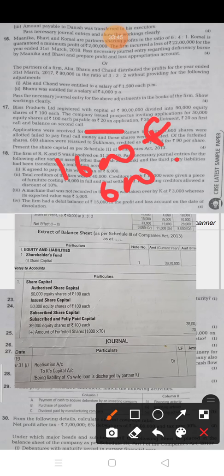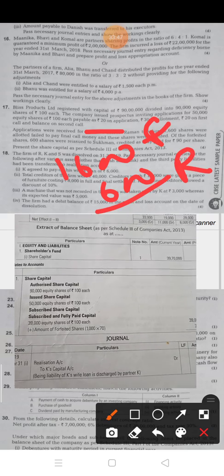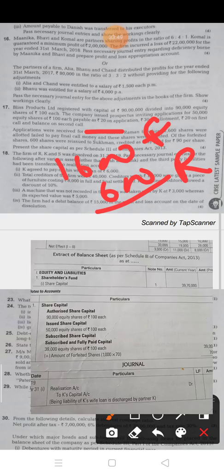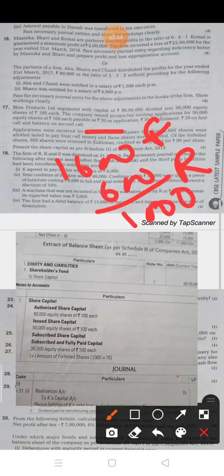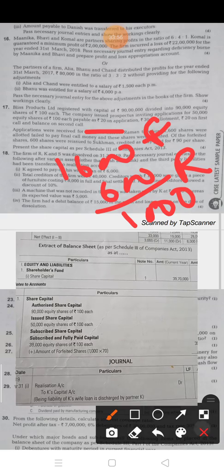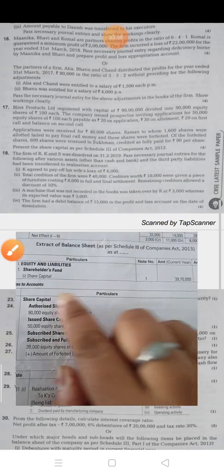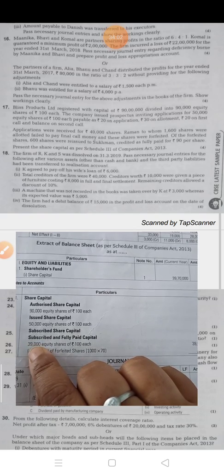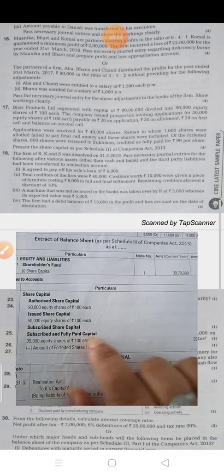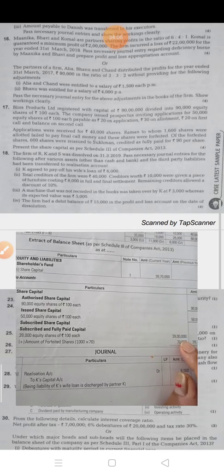So out of the forfeited shares 600 are reissued, it means remaining shares forfeited 1,000. So this 1,000 you have to subtract from the 40,000 subscribed shares. So this is 39,000 shares into 100, it is 39 lakh.